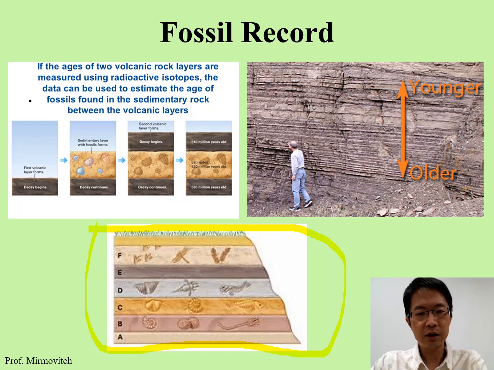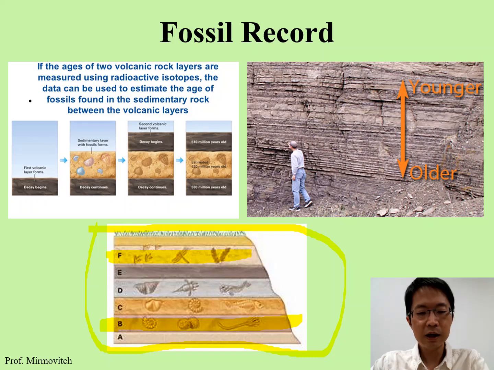They are the ancestors of the younger animals that you can find in the upper layers. So whatever you find in the upper layers are usually the descendants of the animals in the lower layers. So this is the first important point.